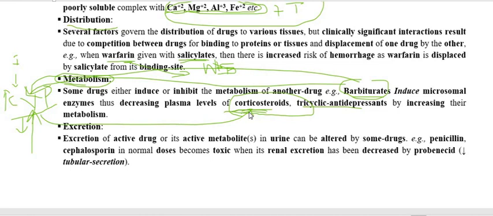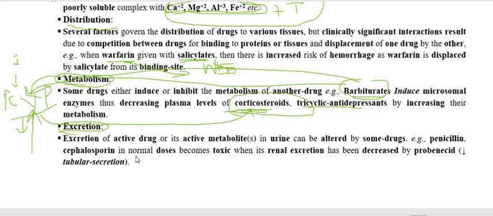Therefore the drug is metabolized faster and its activity is less, because corticosteroid is metabolized and excreted fast. Now the last pharmacokinetic incompatibility is excretion.